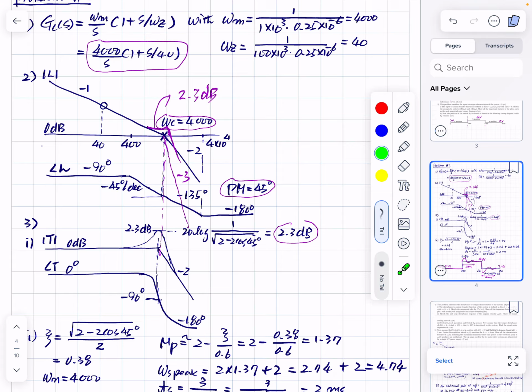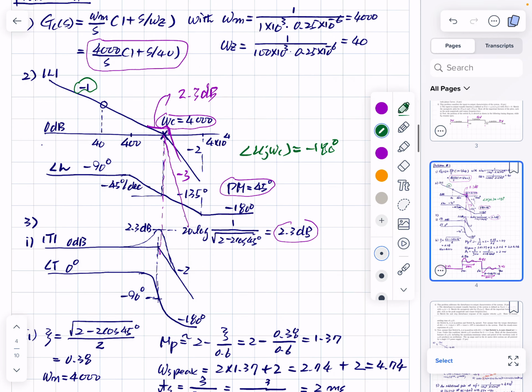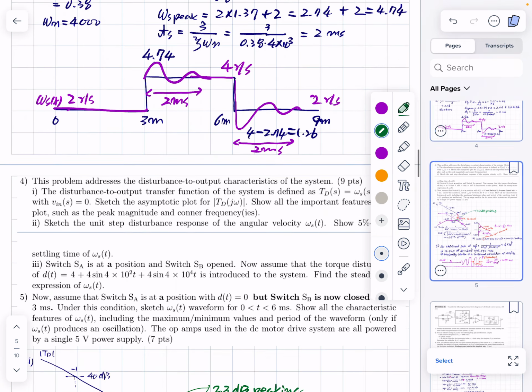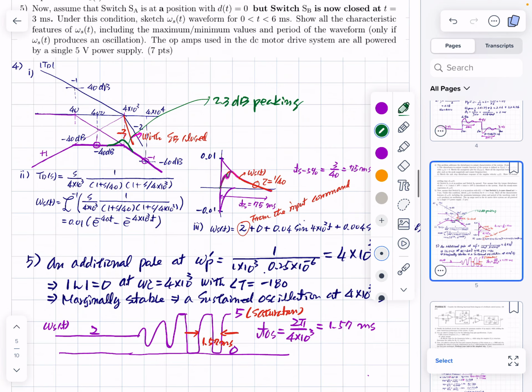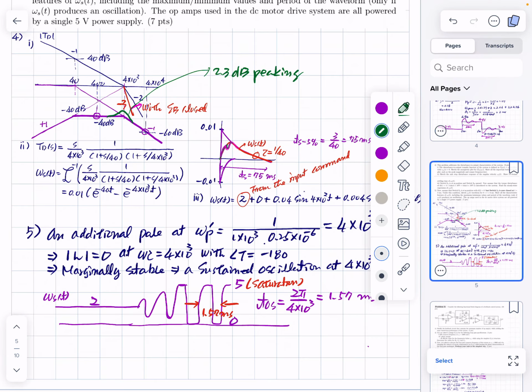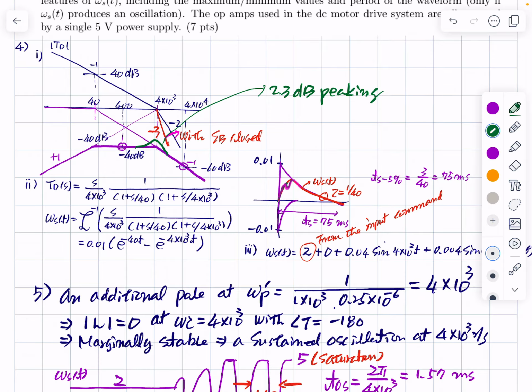Okay, so with this situation, because of this initial minus 1 slope plus the additional minus 90 degree phase delay, the phase is this. This is a marginally stable system, and a marginally stable system will create increasing oscillation. So that is shown here, and the explanation about that is written here.